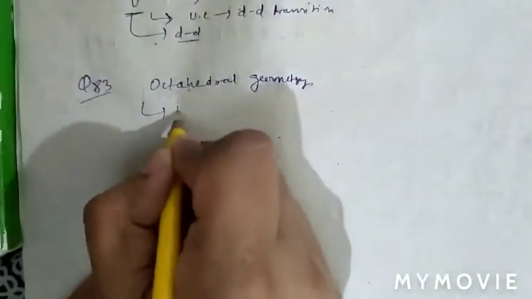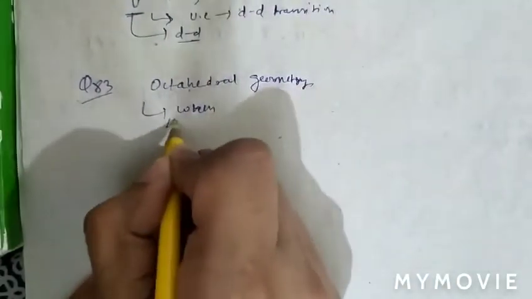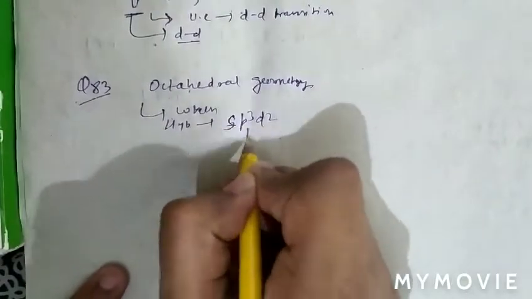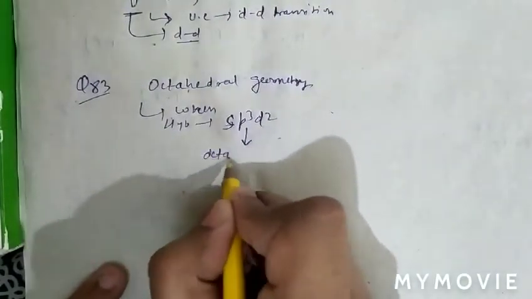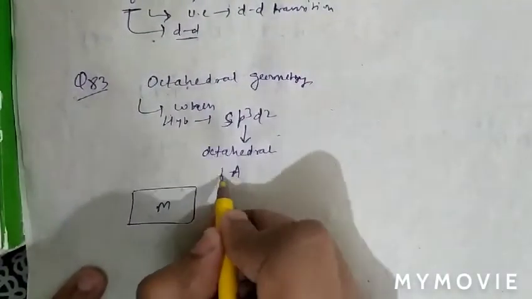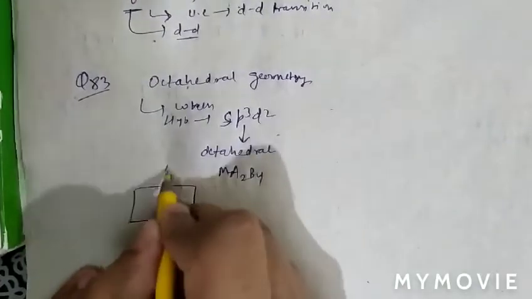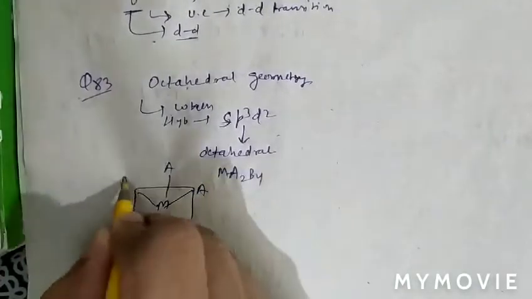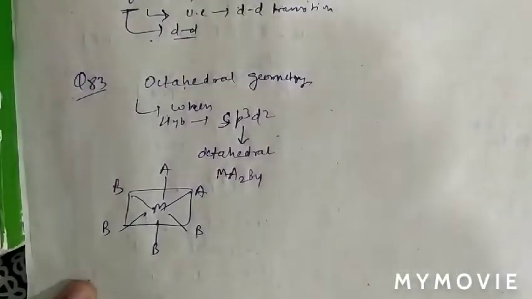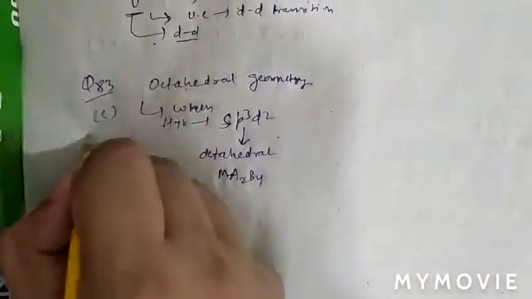As we know, when the hybridization is sp3d2, then the geometry will be octahedral, like this: MA2B4. So this geometry basically forms an octahedral geometry. So question number 83, option C is correct.